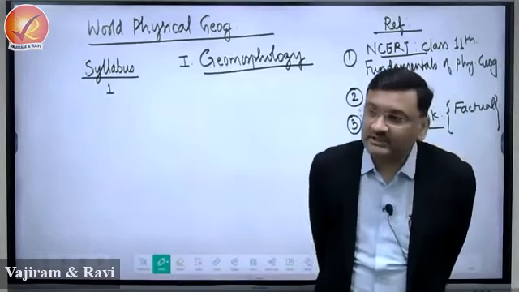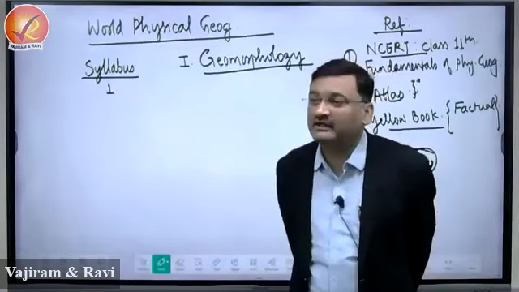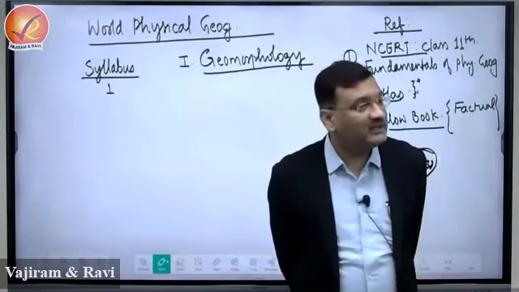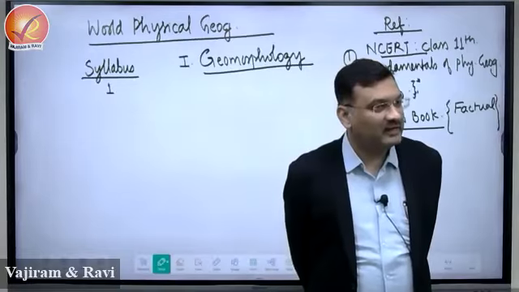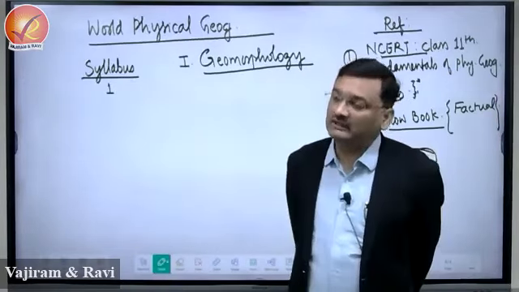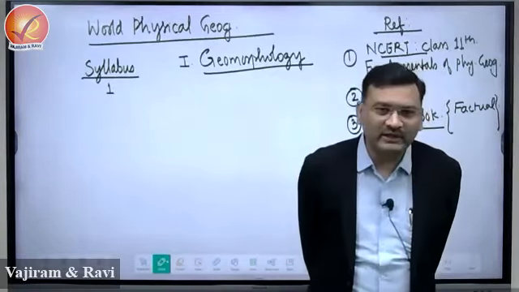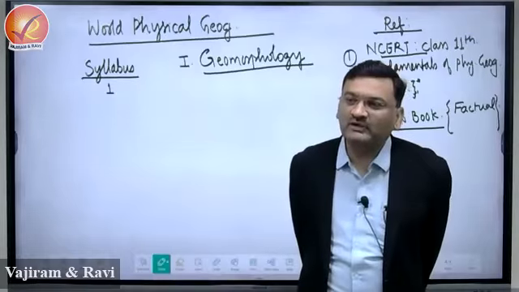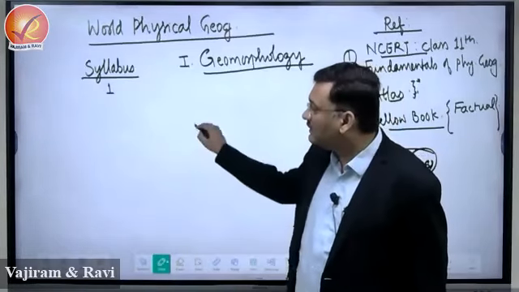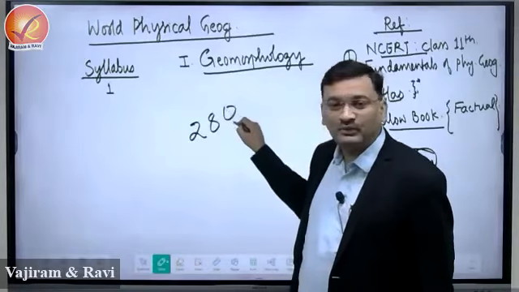Whether that subject is compatible with your personality or not. So compatibility is most important, right? Don't go with what others say, what the market is saying, what is scoring, what is not scoring. Scoring and not scoring will come only when you reach what? You are reaching the score of 280.